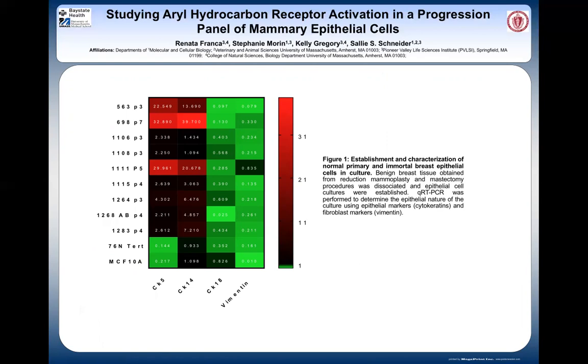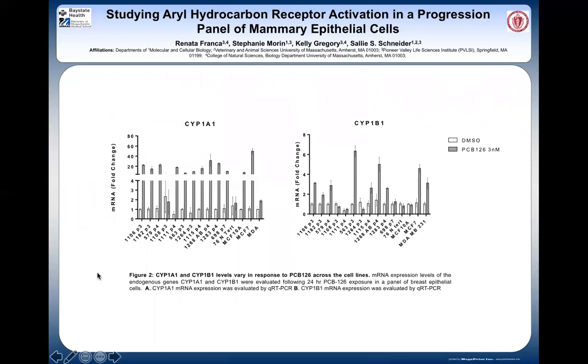We then characterized these cells to determine if they were more basal or luminal-like. With green representing the least expressive and red representing the most expressive, we see which cells express more cytokeratin markers CK5, CK14, and CK18. We also looked at fibroblast marker vimentin. What we see here in figure 1 is that most cell lines were strongly expressive for at least 1 or 2 cytokeratins, suggesting that these cells are in fact epithelial cells. Almost no cells highly express vimentin, suggesting that these cells are not exhibiting fibroblast-like characteristics.